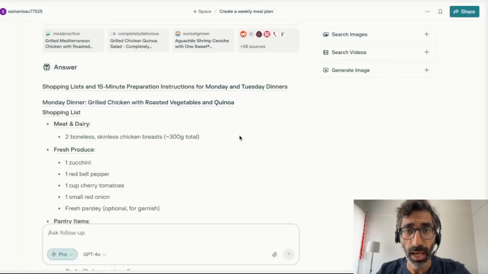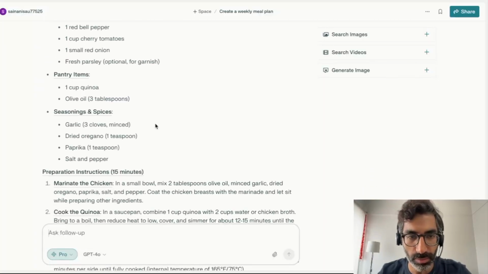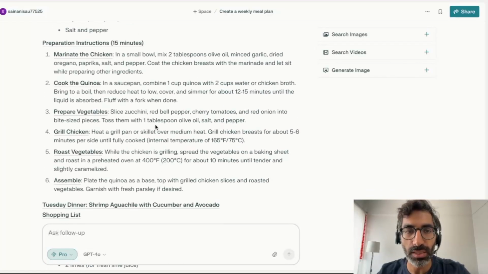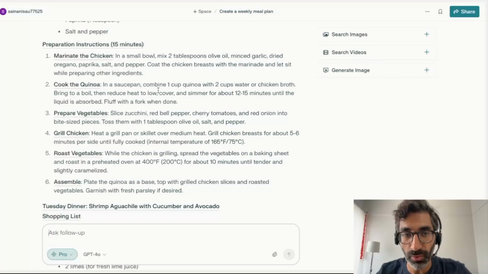Now as you can see, as Perplexity was asked, it has come up with a shopping list and 15-minute preparation instructions for the Monday and Tuesday dinners. There is this shopping list which includes what kind of meat to buy, fresh produce, pantry items, seasonings and spices, so on and so forth, and there are all these instructions as well. So in case you don't know how to cook, you got the list of the things you need to buy and you got a list of instructions as well, so you can just follow this and actually implement the information that you got from the AI tool.